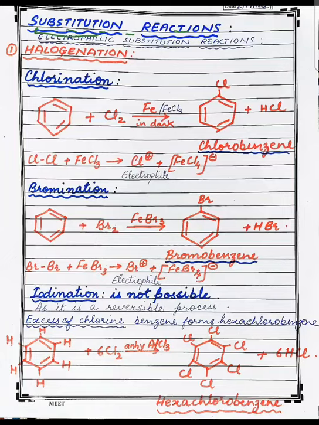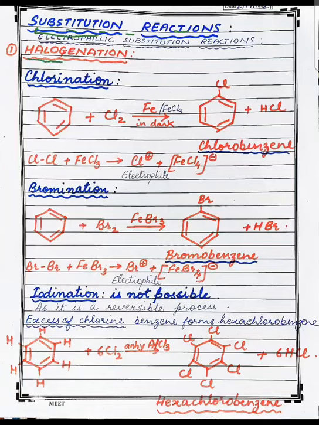Benzene usually shows electrophilic substitution reaction in which one or more hydrogen atoms of the benzene ring are replaced by electrophilic groups. Which are the electrophilic groups? Like Cl, Br, NO2, SO3H, alkyl group, acyl group, etc. One by one, we will study all the reactions in detail.